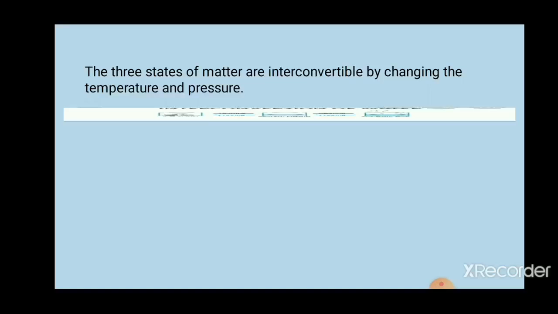That means the three states of matter, solid, liquid and gaseous, are interconverted by changing temperature and pressure.